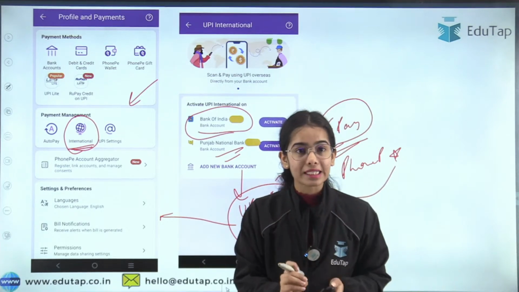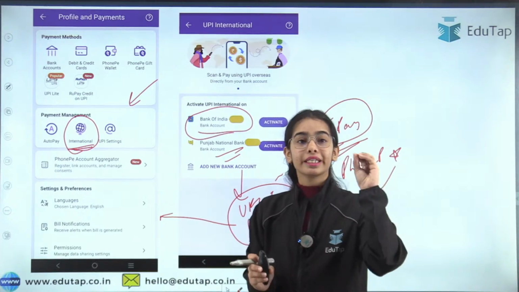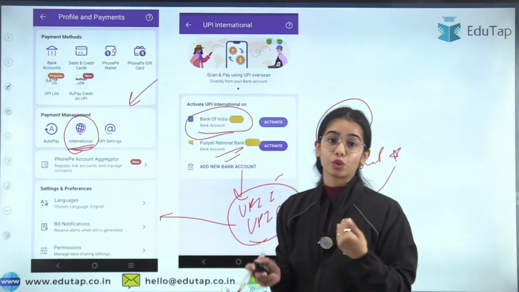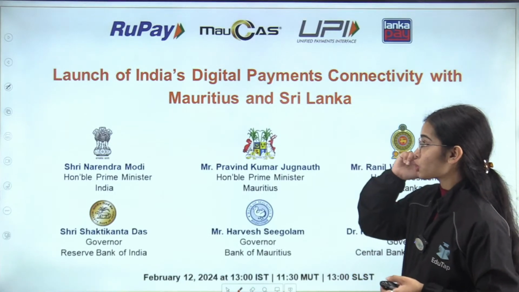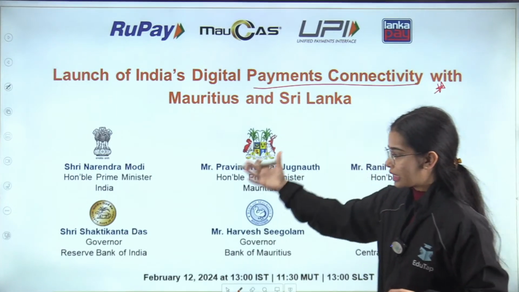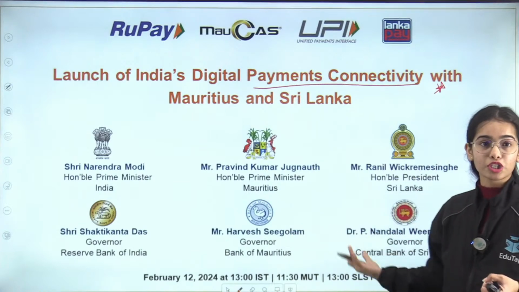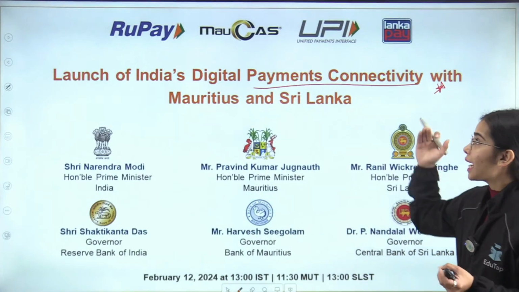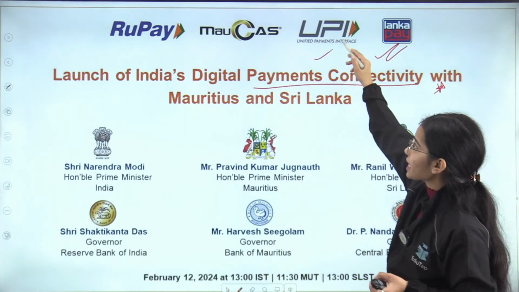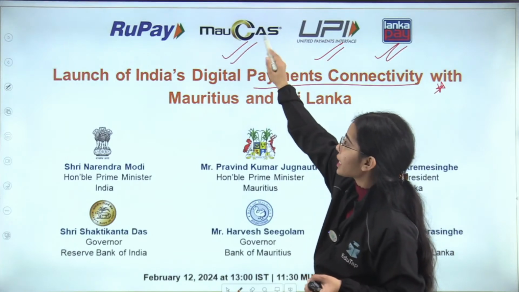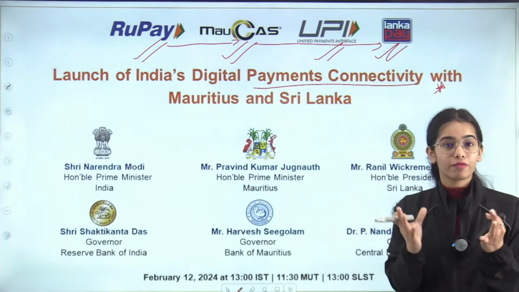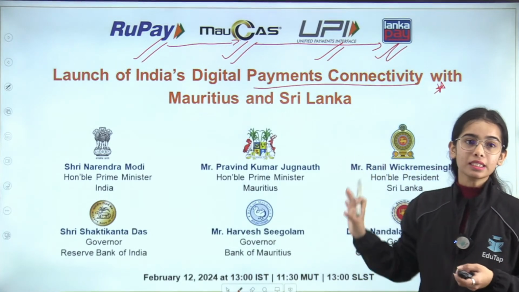Now I hope you understand that now the Indian travelers will be able to make the QR code payments in Sri Lanka also, not only in India. So this is the whole system. So, launch of India's digital payments connectivity with Mauritius and Sri Lanka. So all these people were present in the virtual summit, in the virtual launch that has happened, and the virtual launch is like the Lanka Pay, the UPI system, the Mauritius CAS and the RuPay, they all are getting connected in a way through the launch that has happened. Okay, so this is the idea.